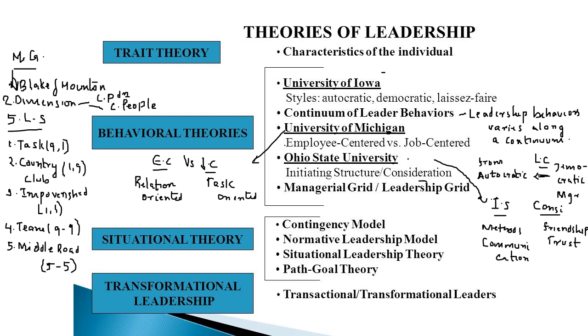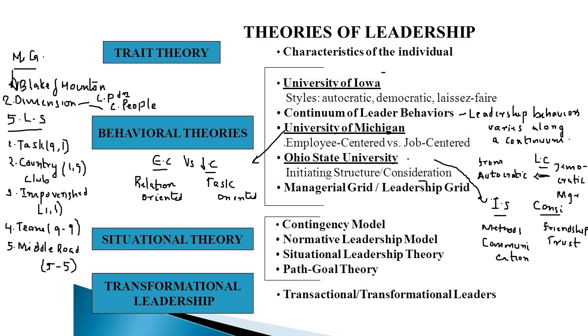Then comes the behavioral theory. When we come to behavioral theory, we have different studies. Behavioral theory focuses on the specific behavior that will make a leader effective. In behavioral theory we have the University of Iowa study, the continuum of leader behavior, the Michigan study, the Ohio State University study, and the managerial grid study. We will discuss each one in detail.